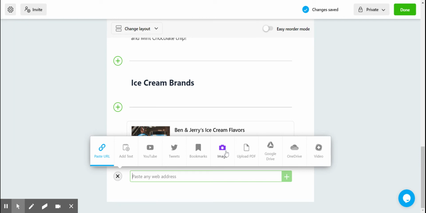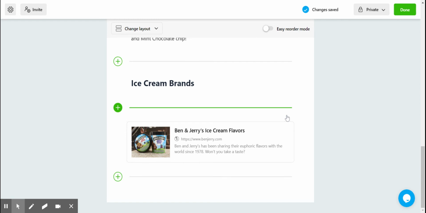Same thing with images, I can put images in here. I can either upload it from my computer, or I can choose one from the library that they have. We won't really be using OneDrive because our school accounts aren't connected to OneDrive. But if we had a OneDrive, or if you did, you could add that. Let's say you wanted to create your own video right now. You could connect to Flipgrid, make your own video of you eating an ice cream, add that in. Maybe you wanted a tweet, or we did a YouTube example already. So those are really your choices.